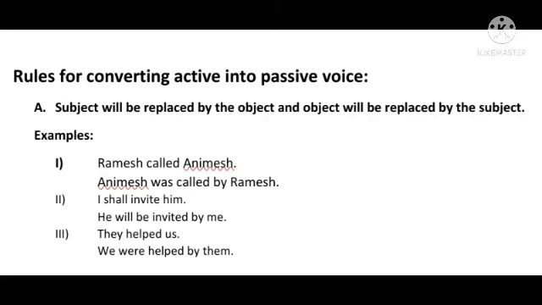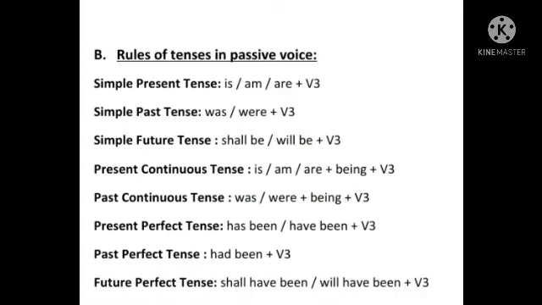So children, what do we have to do first of all? When we are changing the voice from active to passive, we have to change the subject into object and object into subject. Next come the rules of tenses. Which rules should be followed while changing the voice into passive?